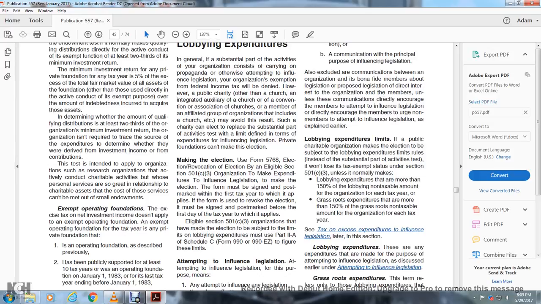To make the election, use Form 5768. The election and the revocation of the election may be made by an eligible Section 501(c)(3) organization to make expenditures to influence legislation. To make the election, the form must be signed with a postmark by the first tax year to which it applies. The form is also used to revoke the election, but it must be signed with a postmark before the first day of the tax year to which it applies. Eligible Section 501(c) organizations that make the election to be subject to the limits on lobbying expenditures must use Part II-A, Schedule C, Form 990 or 990-EZ to figure these amounts.